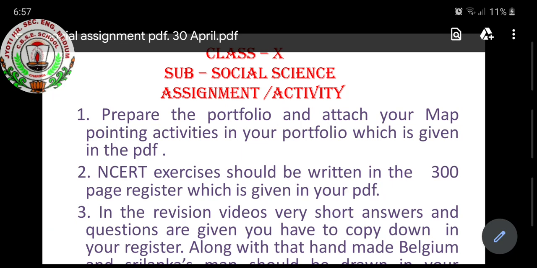Children, you made the portfolio last year in 9th class. The same portfolio you can take, but you can exchange the papers. For example, for social science, you can take last year's activity out and put the 10th class activity inside, that is the map, which is given in this PDF. You can just see and attach that to the portfolio.